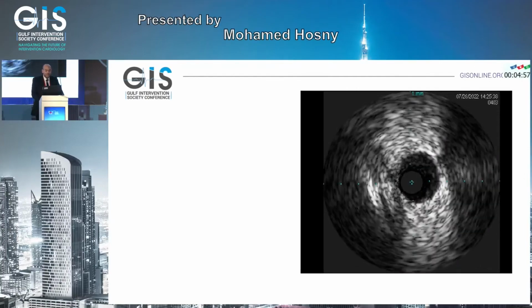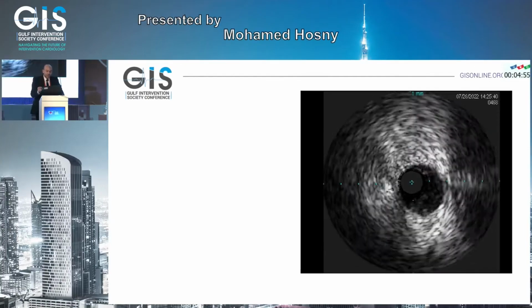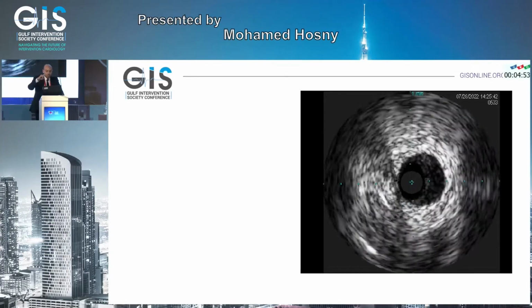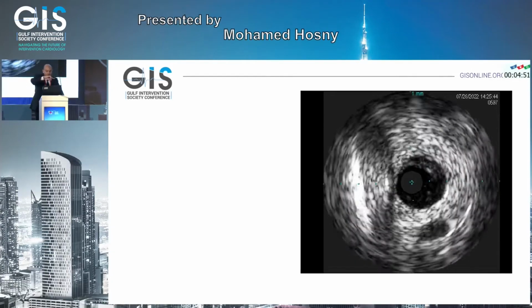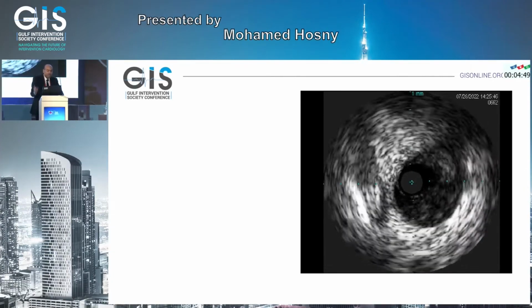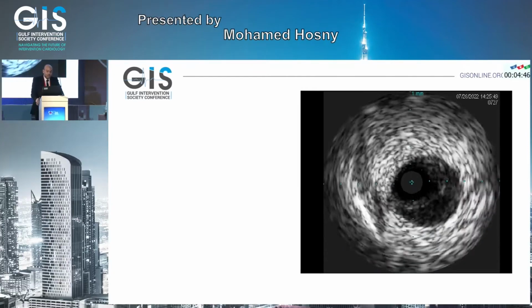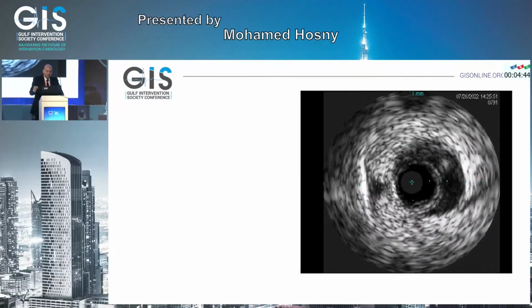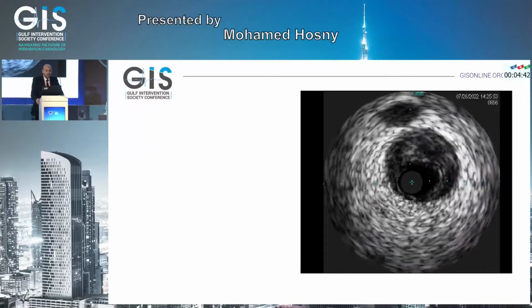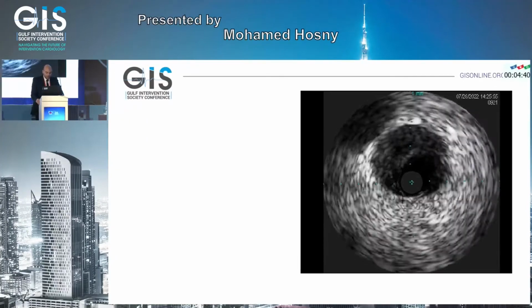We can appreciate a crescentic shaped hematoma, changing its shape and site in a spiral fashion along the LAD, starting from the distal segment and reaching the left main.